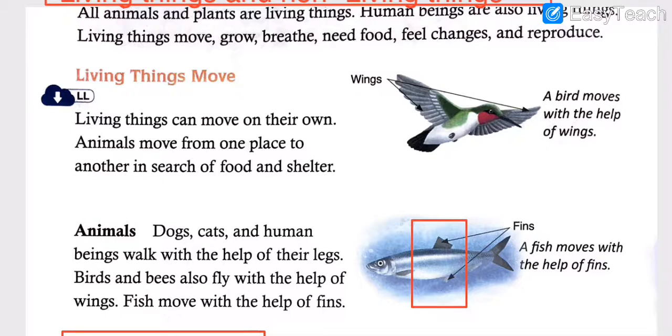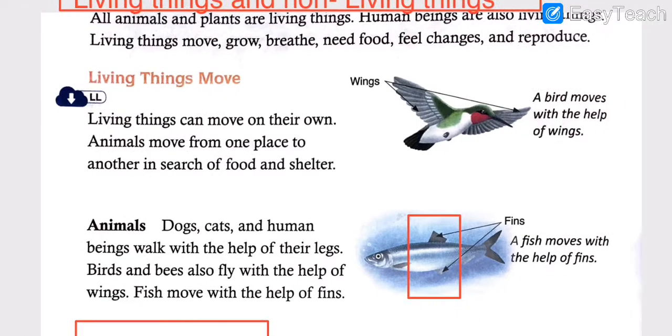So students, I just want you to repeat after me the characteristics of the living things. I hope that you will repeat after me. So living things move, grow, breathe, need food, feel changes and reproduce.